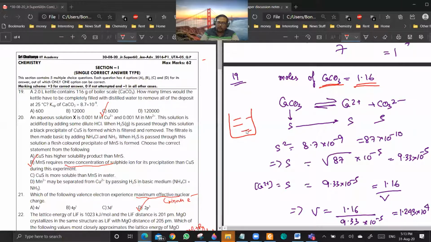And this bigger vessel will contain ultimately 1.16 moles of Ca2 plus. Yes or no? And let us say that the volume of water will be V. Then that will give me the concentration of Ca2 plus. Yes or no? Yes, sir.